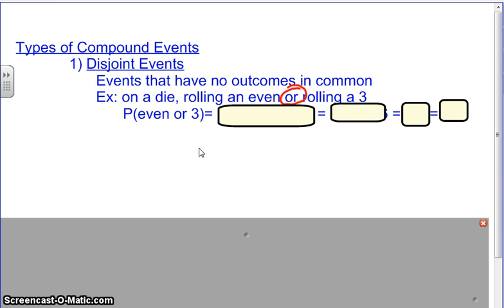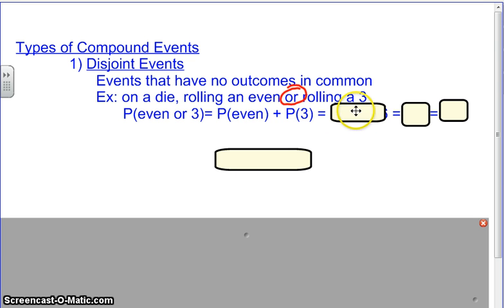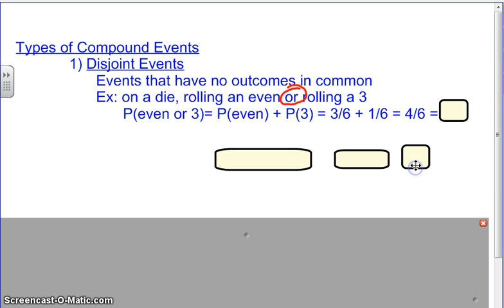How many outcomes in all are in favor of an even or a 3? So you're using what operation there? You're adding them, right? 3 are in favor of an even, and 1 is in favor of the 3. So when you add those up, 4 out of 6 are in favor of one of these outcomes, right?